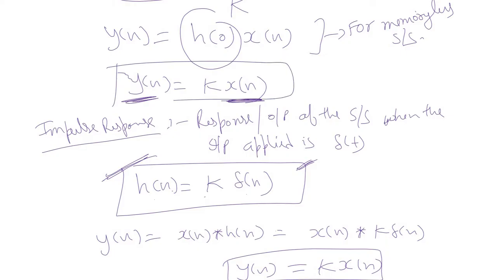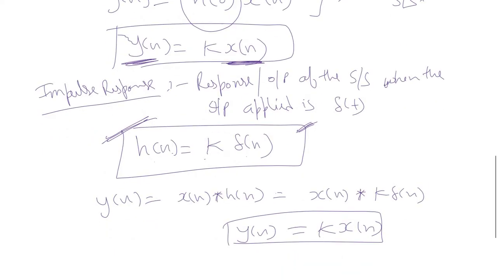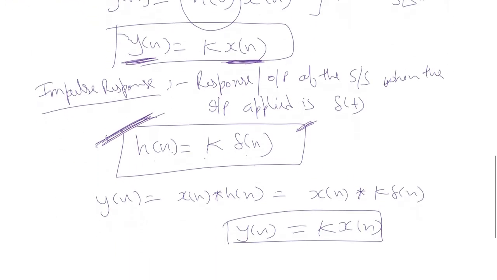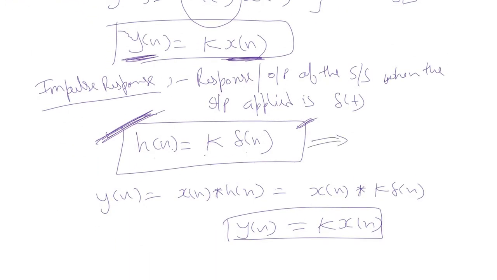Hence the impulse response should be some constant times the unit impulse. So for a system to be memoryless, the impulse response of the LTI system should be k times delta[n]. This is the condition for a system to be memoryless.